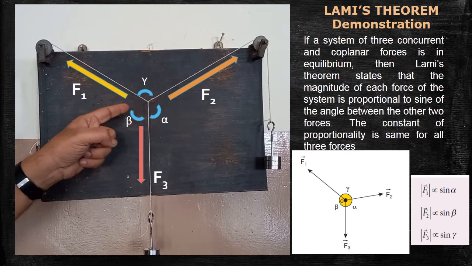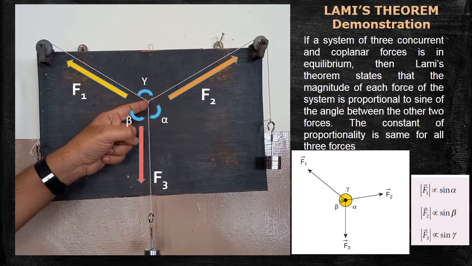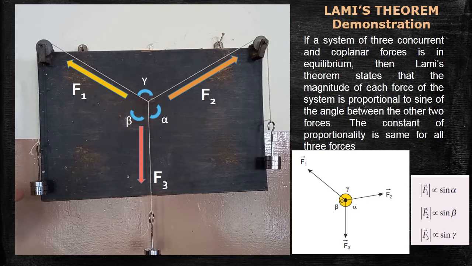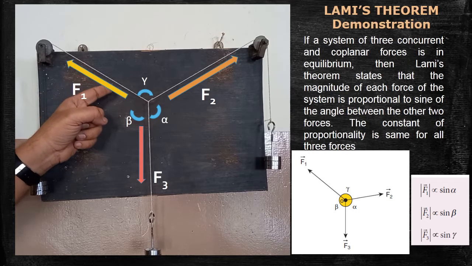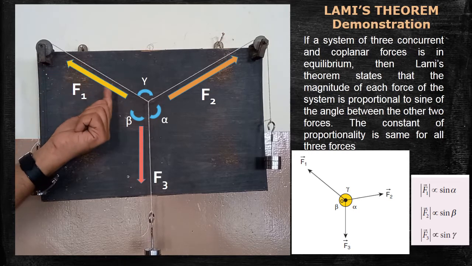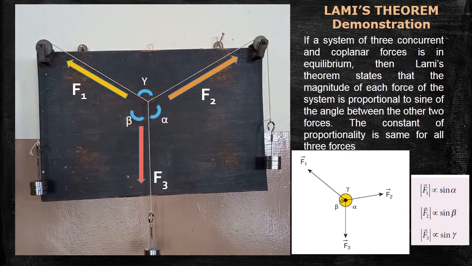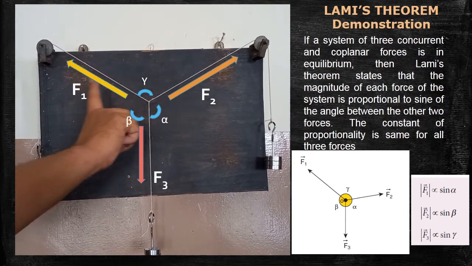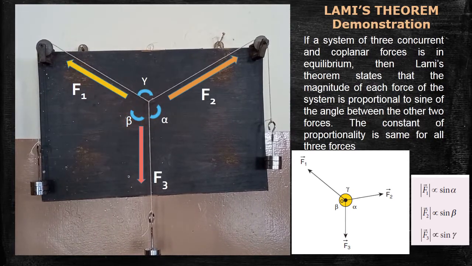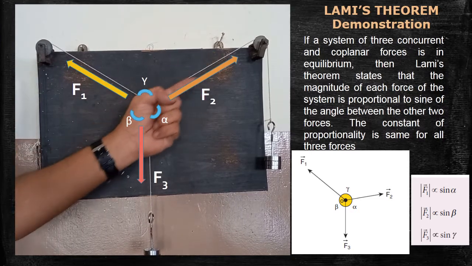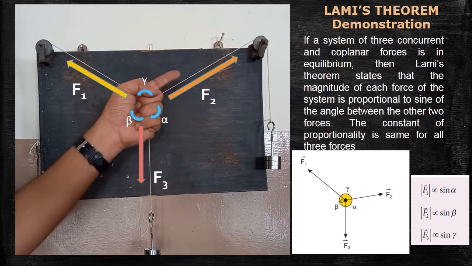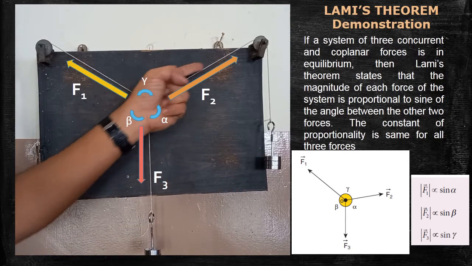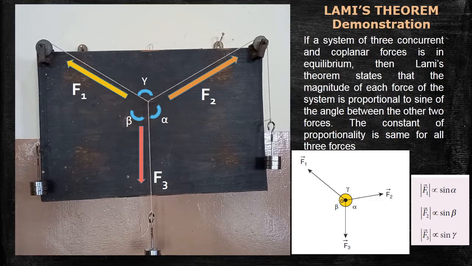Here, look at the arrangement. This is the point of intersection of all three forces. Because of the 150 gram mass, one force is acting here. This force can be called tension, or you can call it force. The direction of the tension is in this direction. There also another tension, another force, is acting in this direction. Because this one is pulling in this direction, the tension has to act in this direction. Are you clear?